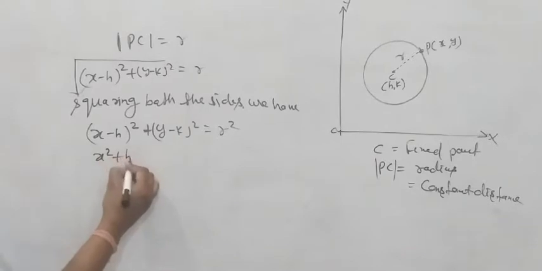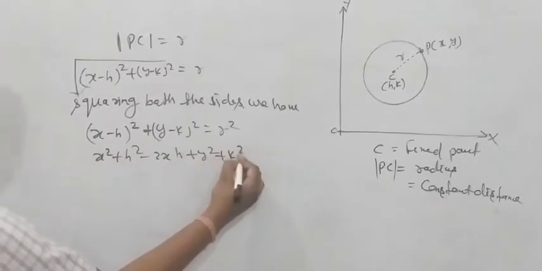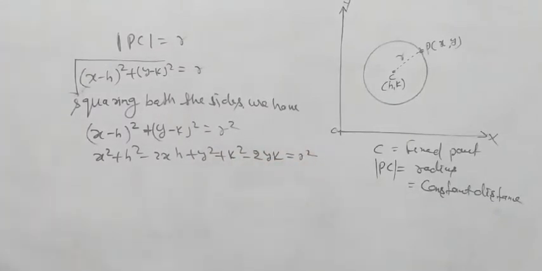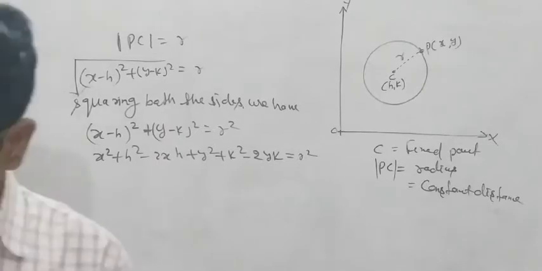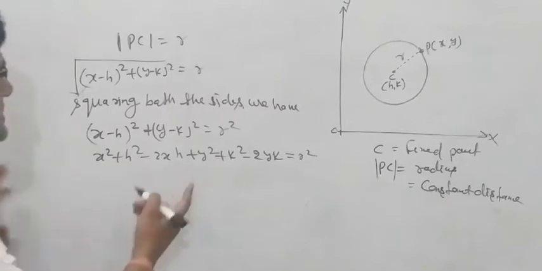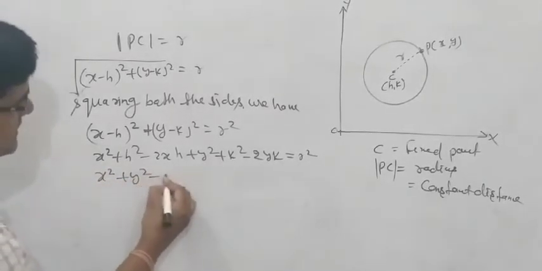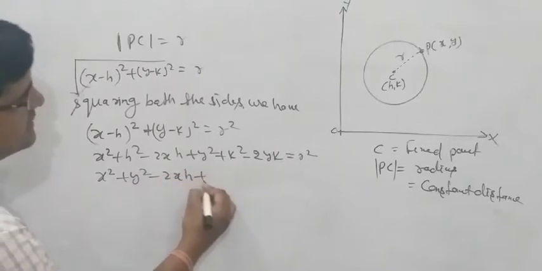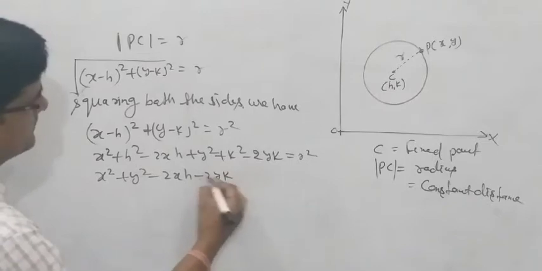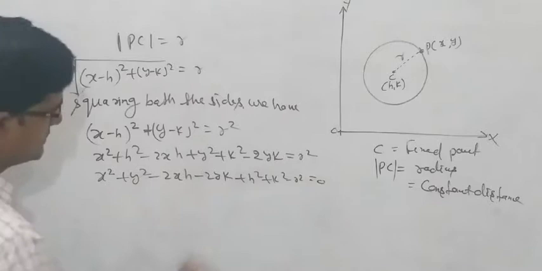Expanding: x square plus h square minus 2xh, y square plus k square minus 2yk is equal to r square. Understood? Then what can we write? This equation means x square plus y square minus 2xh minus 2yk plus h square plus k square minus r square is equal to 0.